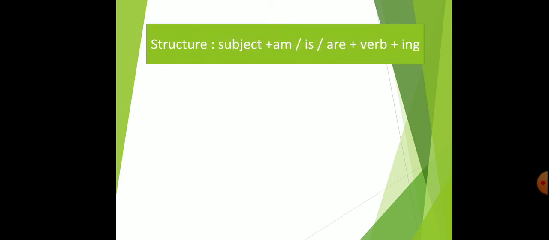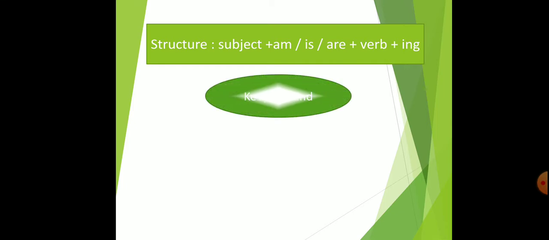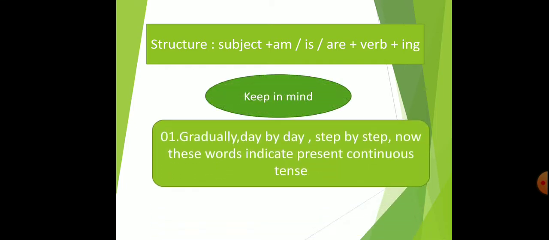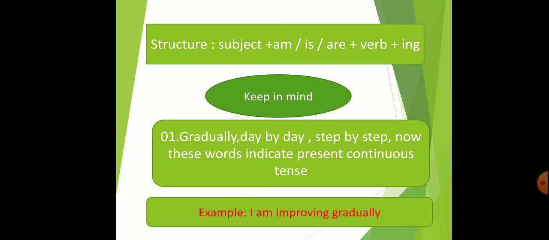Structure: subject plus am, is, are plus verb plus ing. Keep in mind, gradually, day by day, step by step. These words indicate present continuous tense. Example, I am improving gradually. This is present continuous tense.